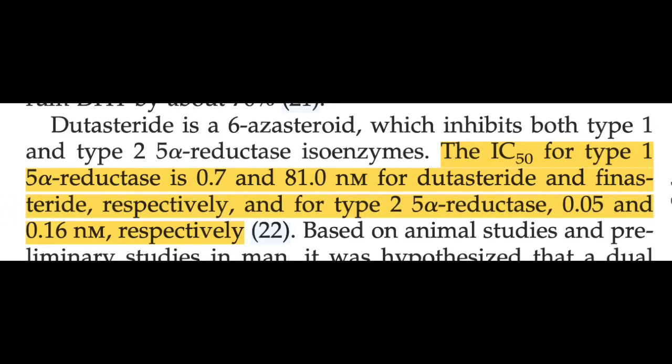But what anti-finasteride trolls always neglect to mention is that this conversion happens in the brain, and it is done by the type 1 5-AR isoenzyme. Finasteride doesn't affect the type 1 isoenzyme, so it doesn't have any effect on this process. In the case of dutasteride, it actually does inhibit the type 1 isoenzyme, but it does so much more weakly than it affects the type 2 isoenzyme. It's about 14 times stronger at inhibiting the type 2 isoenzyme than the type 1 isoenzyme.